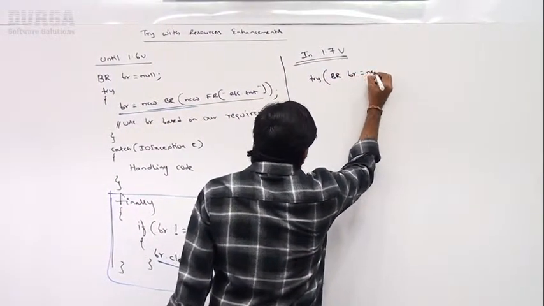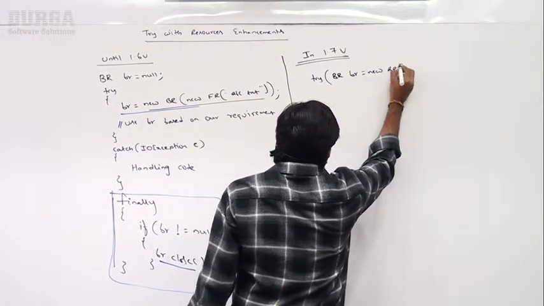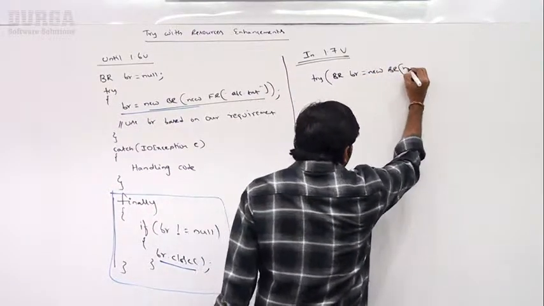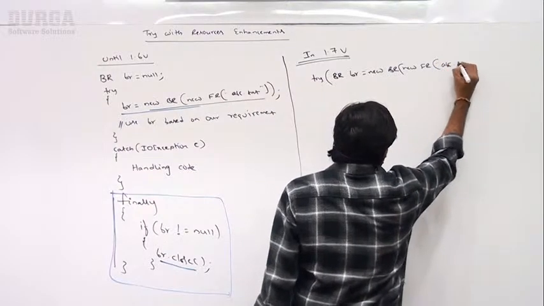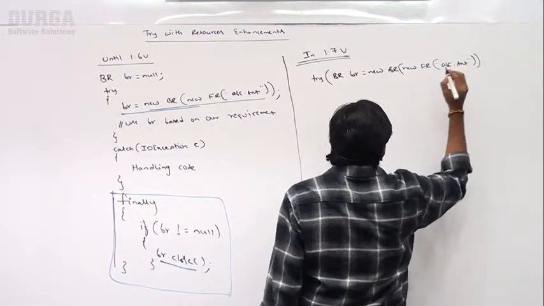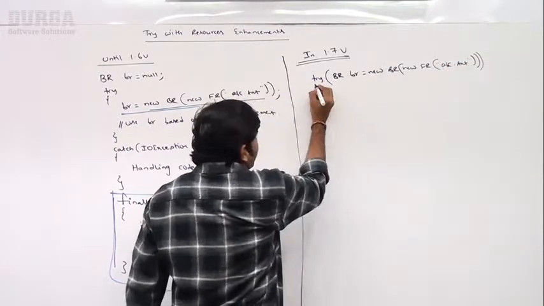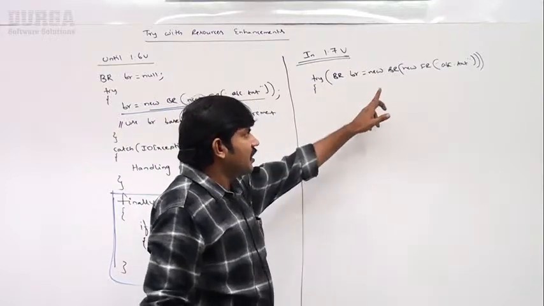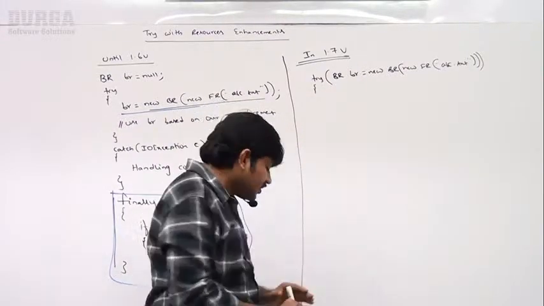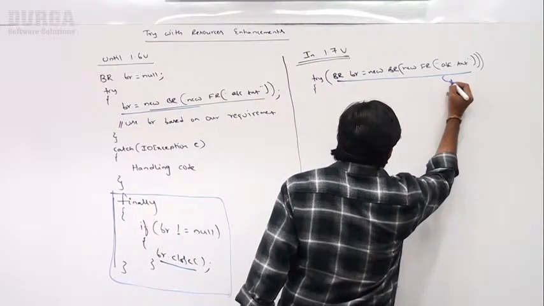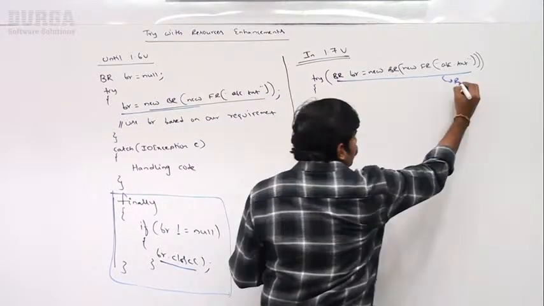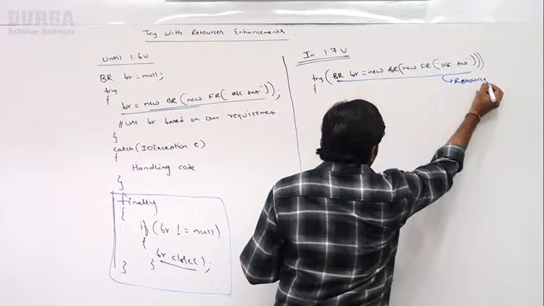BR is equal to new BufferedReader of new FileReader of abc.txt. So this total thing itself is one resource.